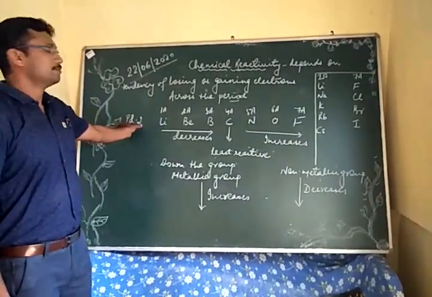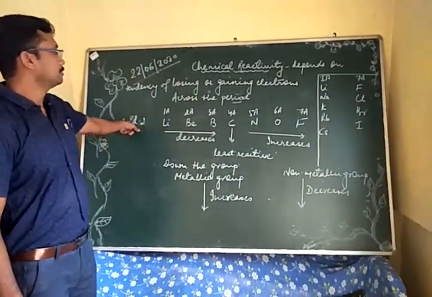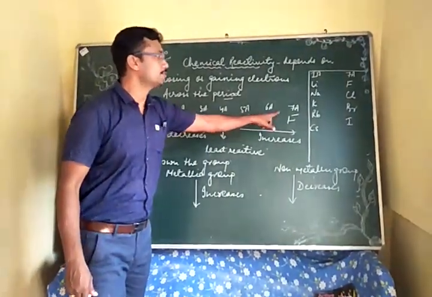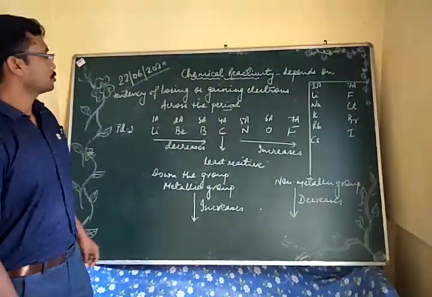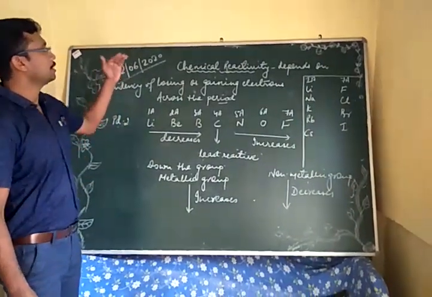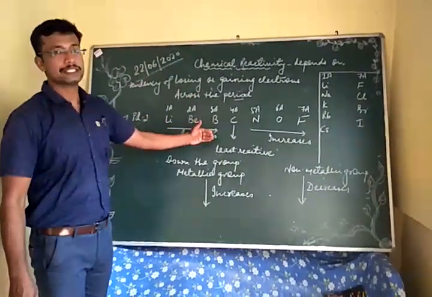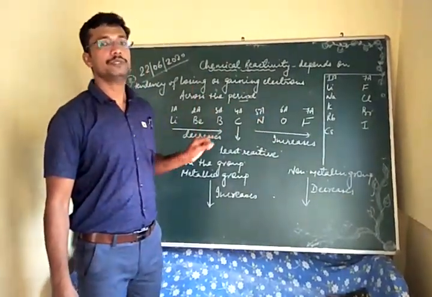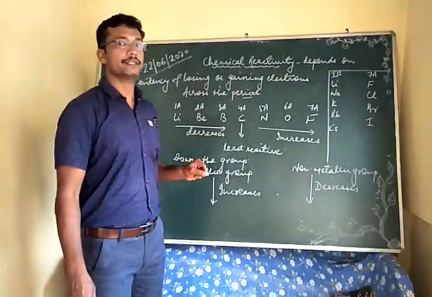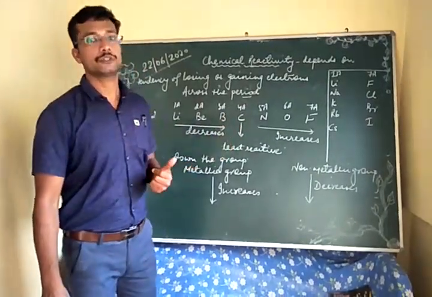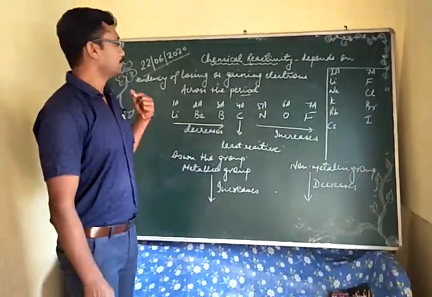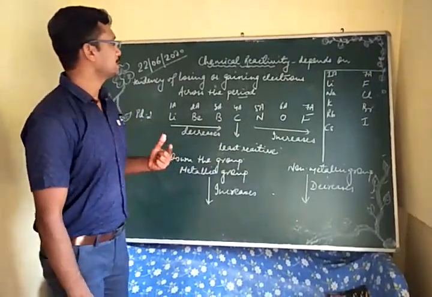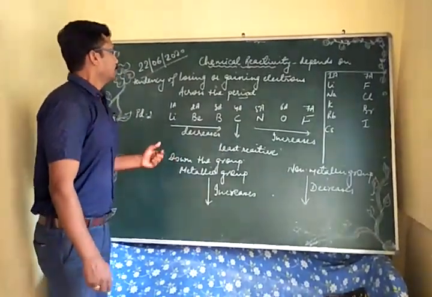Here we have the second period elements: lithium, beryllium, boron, carbon, nitrogen, oxygen, fluorine. We find the chemical reactivity first decreases and then increases. That is, this is going to be the trend of chemical reactivity while moving across the period. It will first decrease and then it increases. So let us see the reason. Because